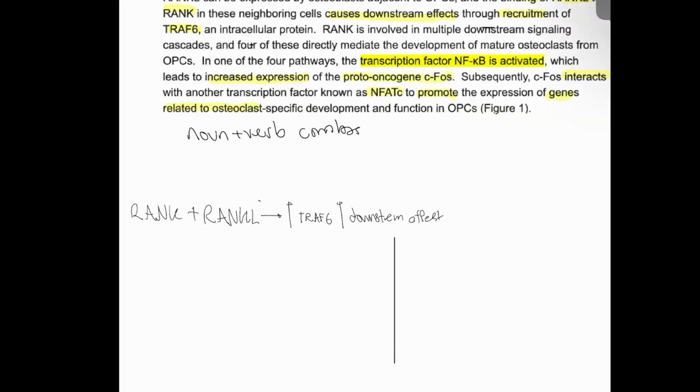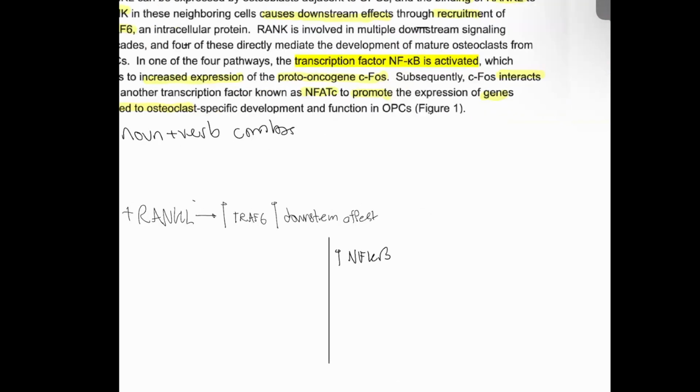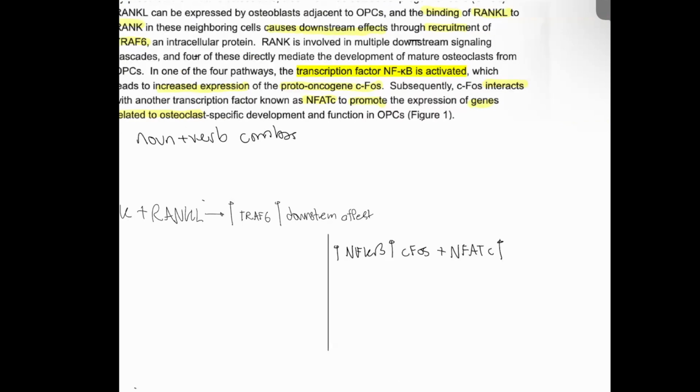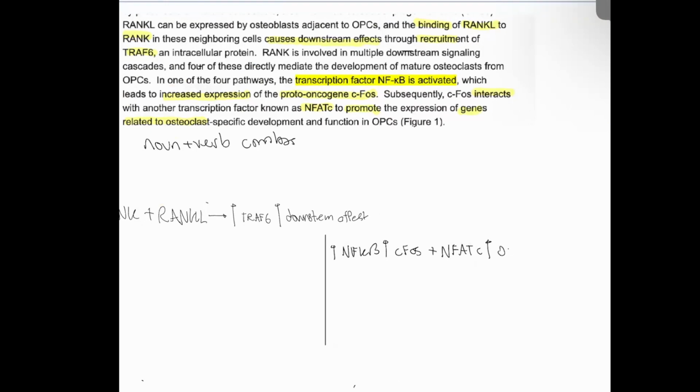Through recruitment of TRF6, in one of those 4 pathways, transcription factor NF kappa beta is activated, which leads to increased expression of proto-oncogene CFOS. Increased expression of CFOS interacts, so that's a plus, with NFATC to promote the expression of genes. Promote is an up arrow. Genes related to osteoclasts.